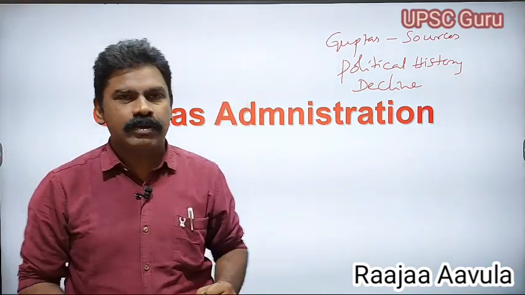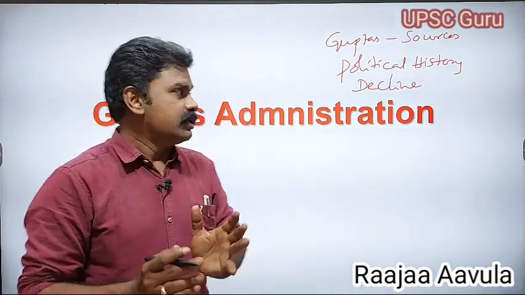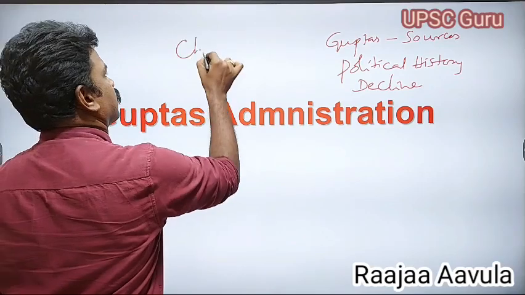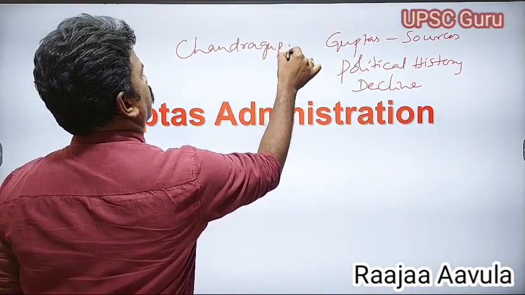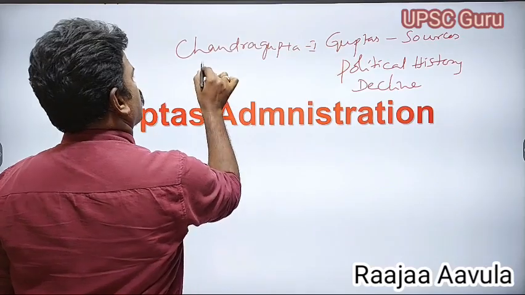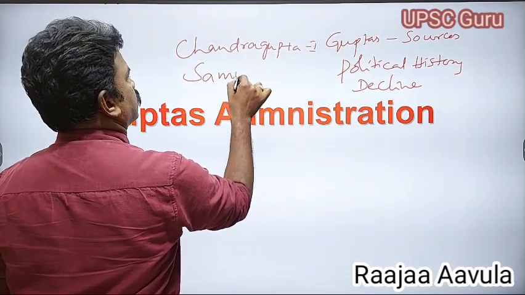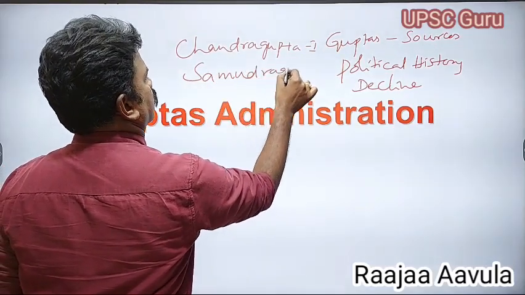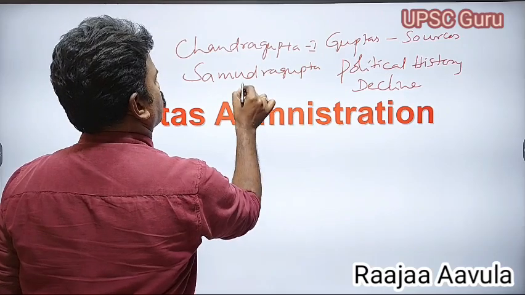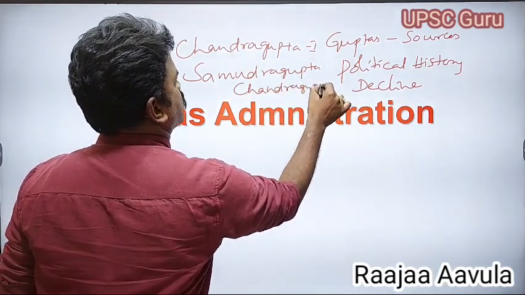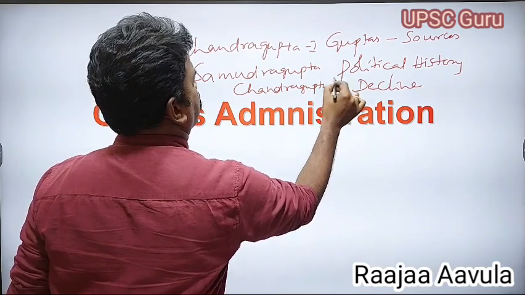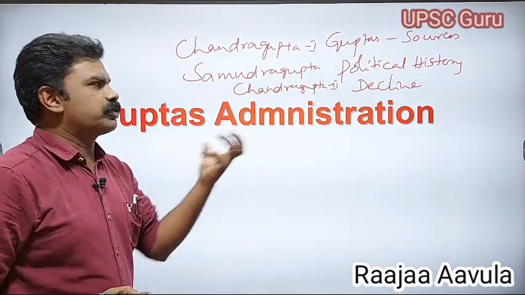In the political history of the Guptas, Chandragupta I, Samudragupta and Chandragupta II were important rulers, and these three were the great rulers of the Gupta empire.